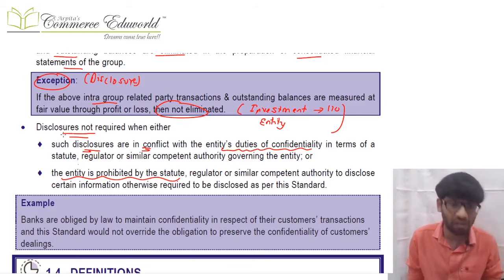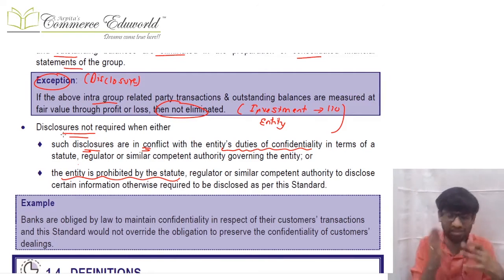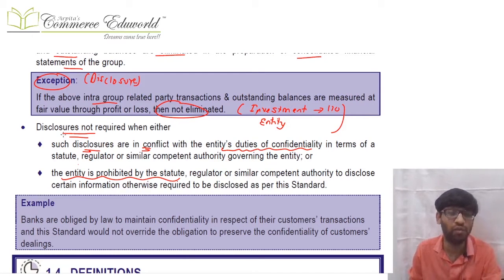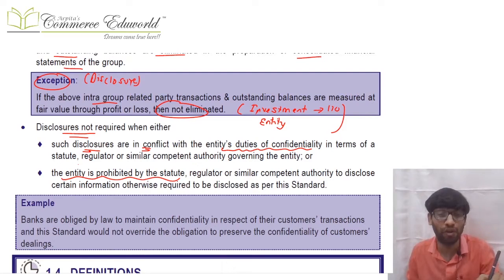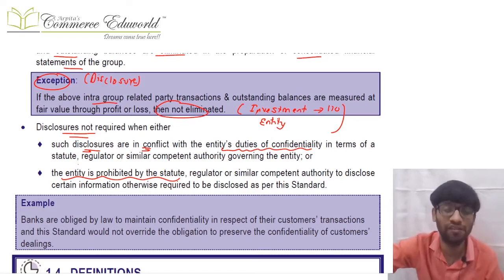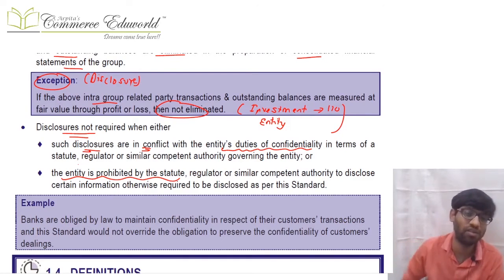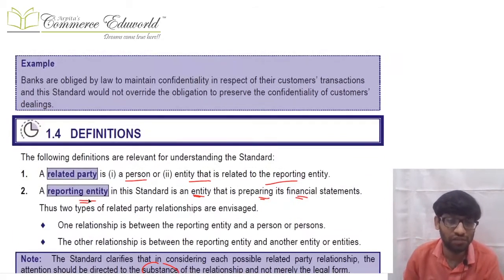Further, sometimes it can happen that this standard requires disclosure, but your duty of confidentiality under any statute or regulation prohibits you from making any disclosure. In that case, you will not be making the disclosure. Similarly, if there's a prohibition by any statute regarding disclosure, then you will not be making the disclosure even if the standard requires. Then we start with the definitions of the standard.